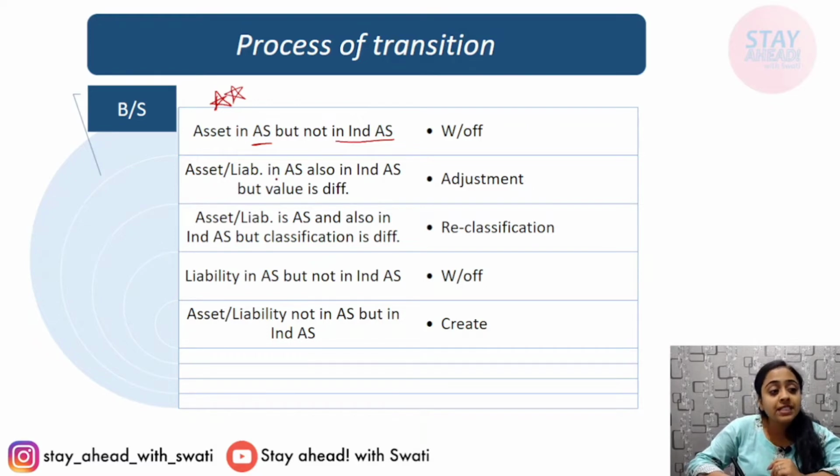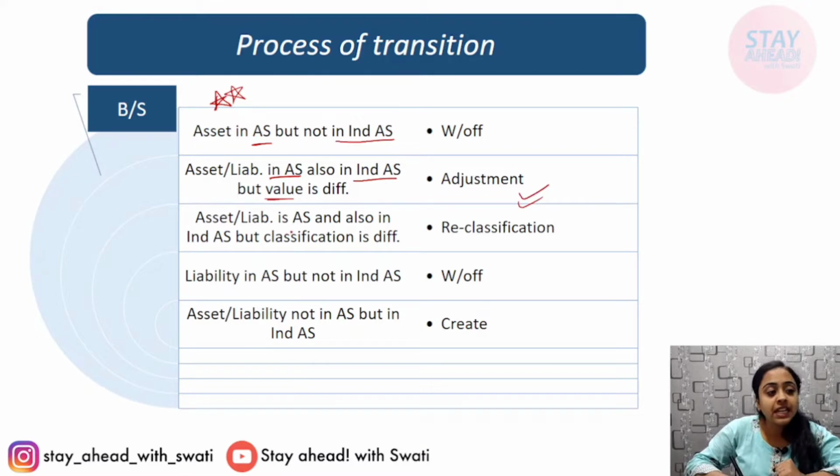Now, if an asset or liability is present in AS and also in Ind AS, but a valuation difference is there. It is present previously also and it is required in new Ind AS also, but the value is different. Therefore, you will require adjustments. Value adjustment will be required.